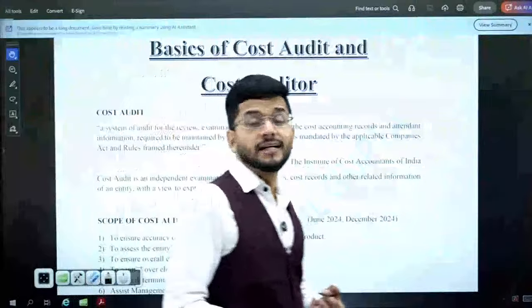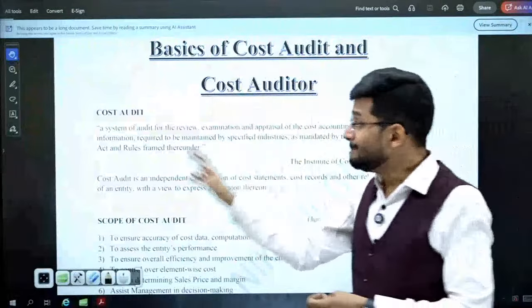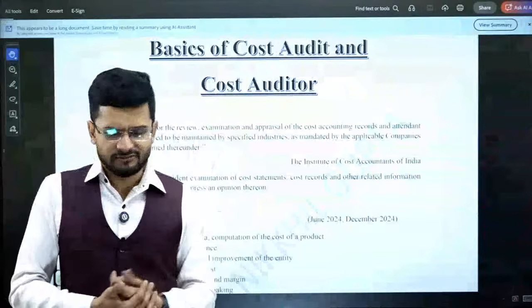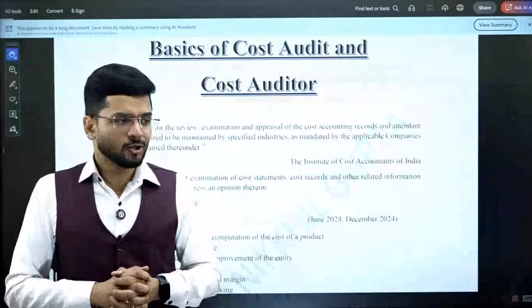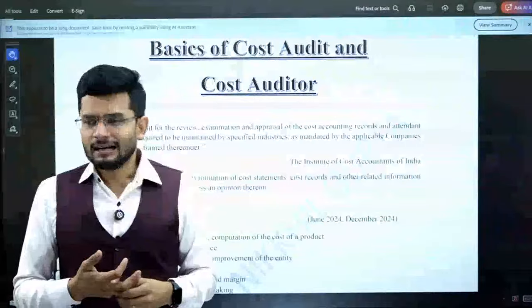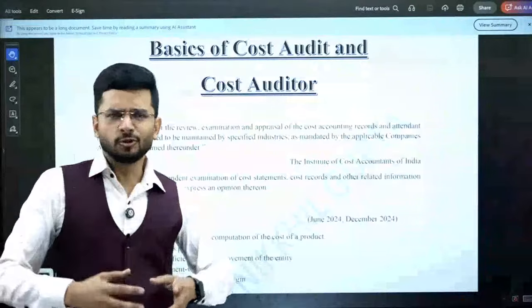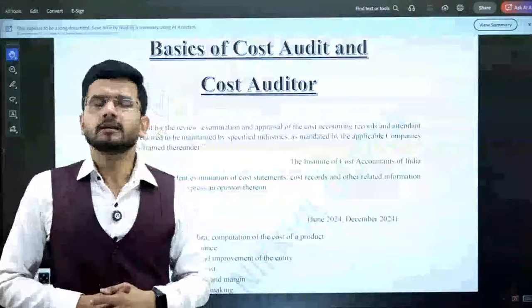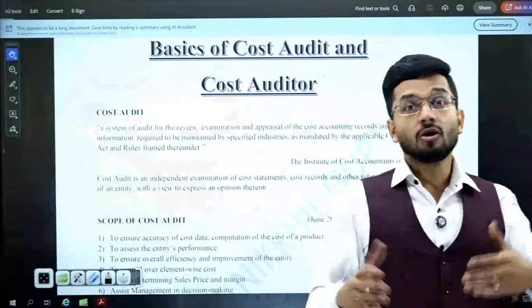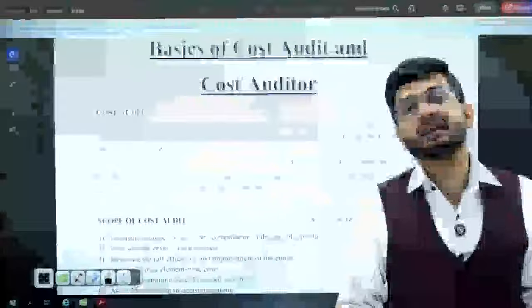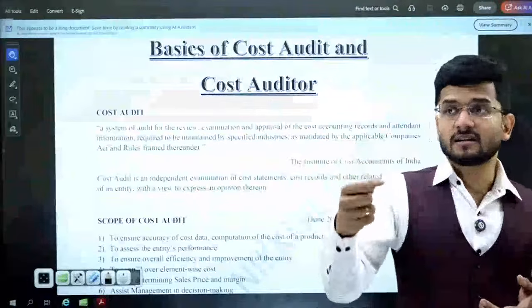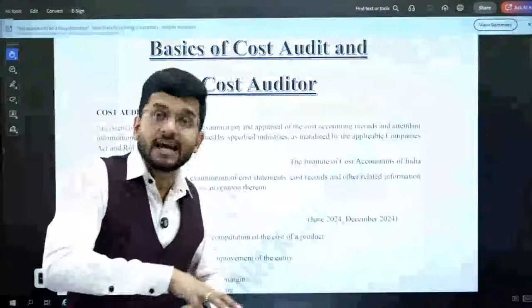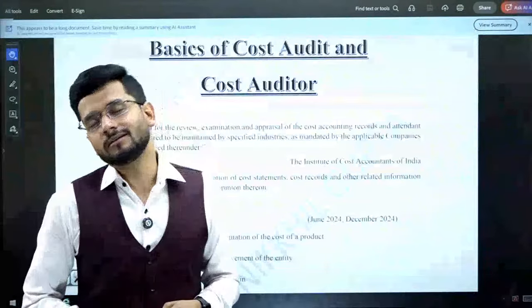No other person in the world has this right of conducting cost audit, and that is the best part of this particular subject. I just love this subject. I love teaching this subject. When I started this subject 15 years back, I was wondering, this subject is not being taught anywhere else. What is the value of this particular subject? What is the future of this particular subject? But over the period of time, I realized that this particular subject is quite critical for any company which is maintaining their cost systems. And yes, cost systems are being maintained by every company these days, because cost control is a critical factor in every company. Every company wants to reduce its cost. So cost audit is again relevant for all the companies which are there in the entire world.